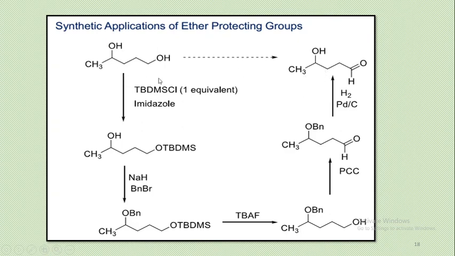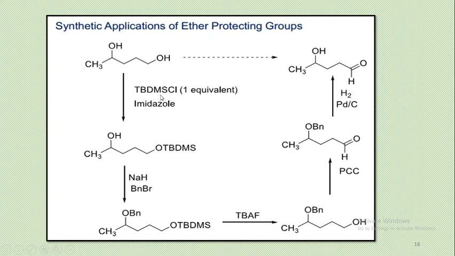Here we can use the protection. If we want this product, we have to protect this secondary alcohol, and then only the oxidation over this primary alcohol will be done. But this is somewhat impossible because the primary alcohol is more easily protected by any protecting group in the presence of the secondary alcohol.